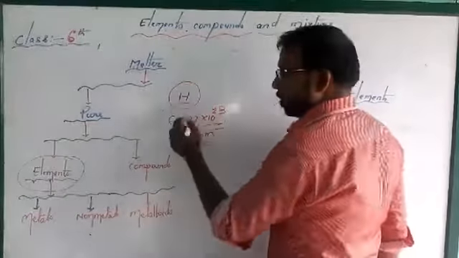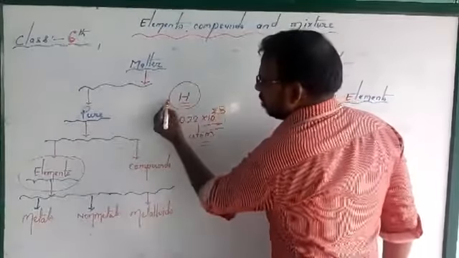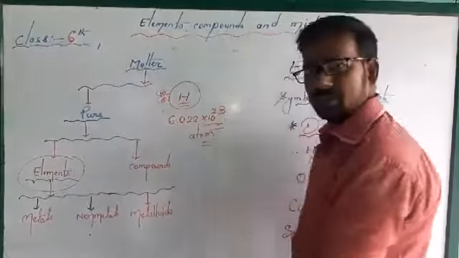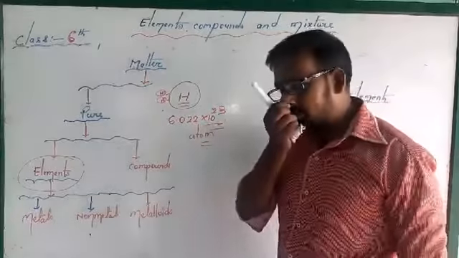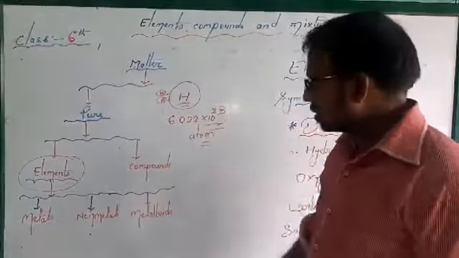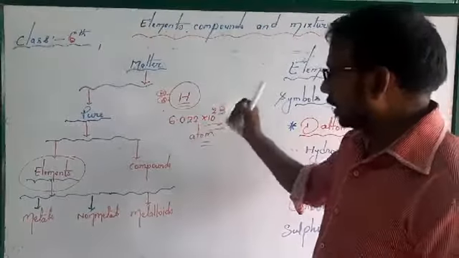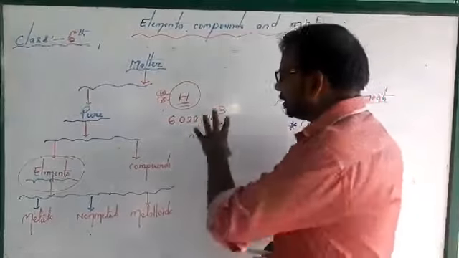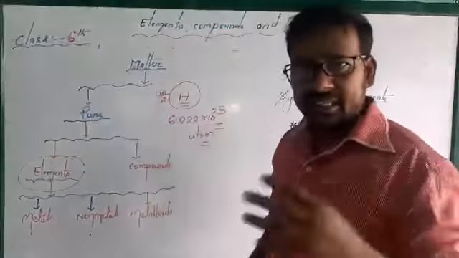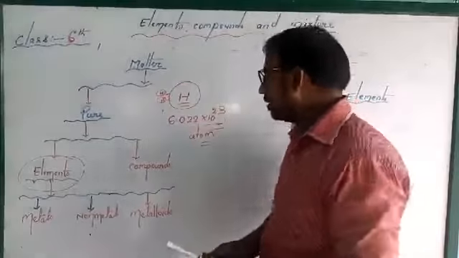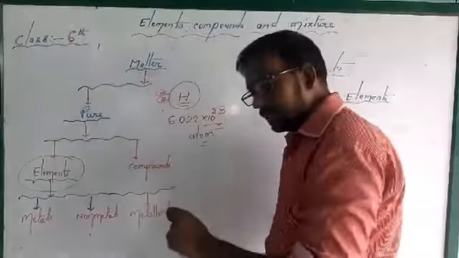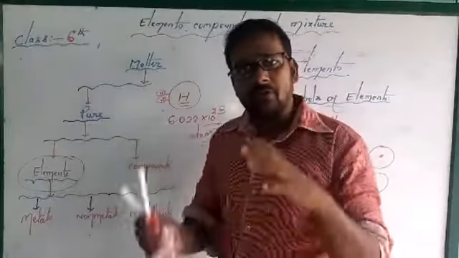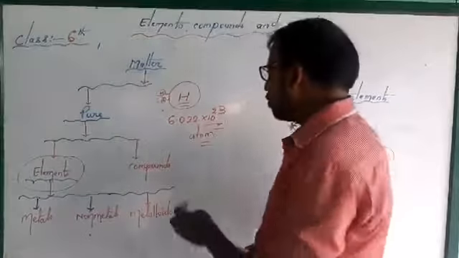Suppose hydrogen is one element, with small h. How many atoms are there? 6.022 into 10 power 23 atoms are there in one element. We'll talk about this number in the next classes; it is known as Avogadro's number. But one thing you have to keep in your mind, the elements are made up of lots of atoms. So what is an element?